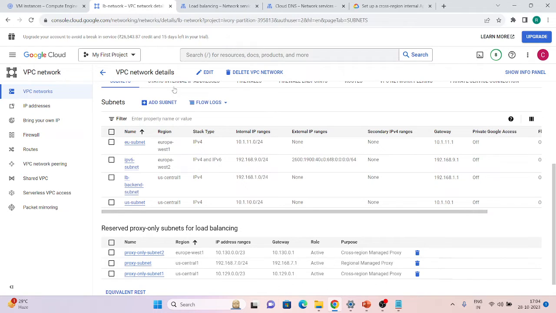So basically, if you try to create via console, we can only create a region managed proxy. So that is not required for this demo. So let's go to the next step.